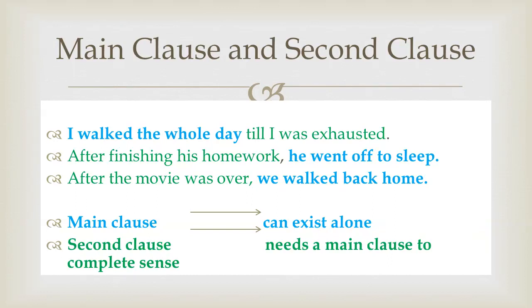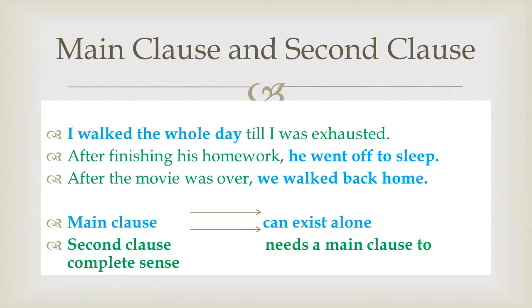So we can say that a second clause always starts with a conjunction: till and after, like in these examples. These are conjunctions, and it is easy to identify the second clause as it always starts with a conjunction.